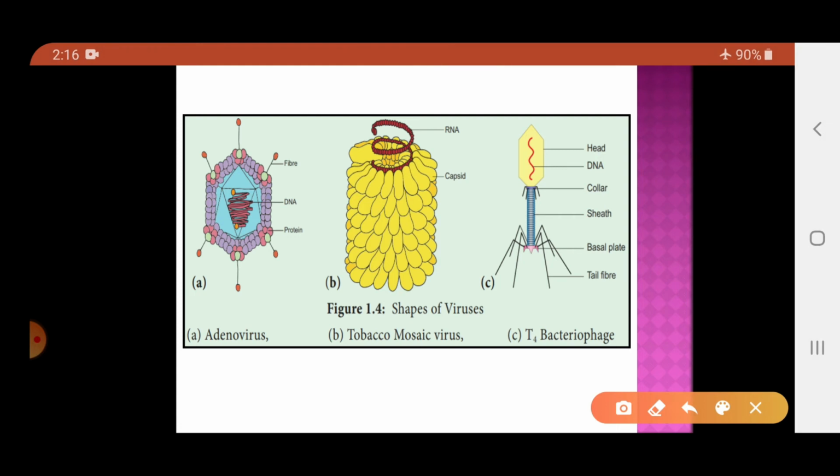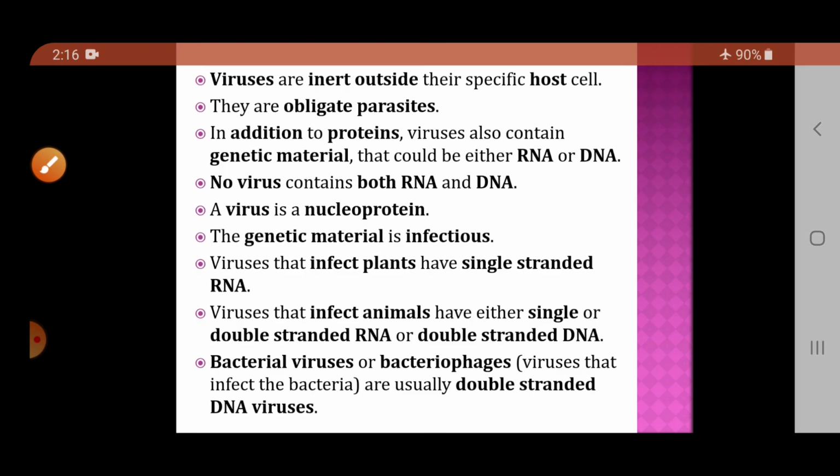Now, these are certain shapes of the viruses you can see. This is an adenovirus, which has a polyhedral shape. This is the tobacco mosaic virus, which has a helical shape, and this is a bacteriophage, T for bacteriophage. Bacteriophages are the viruses which infect the bacteria.